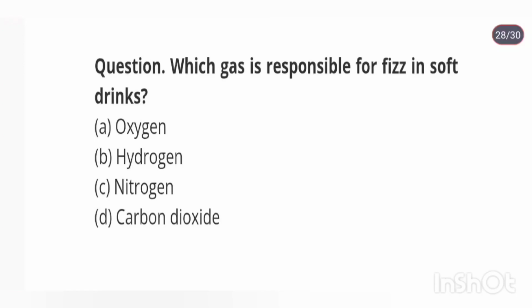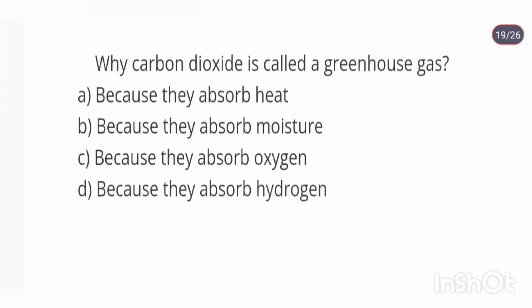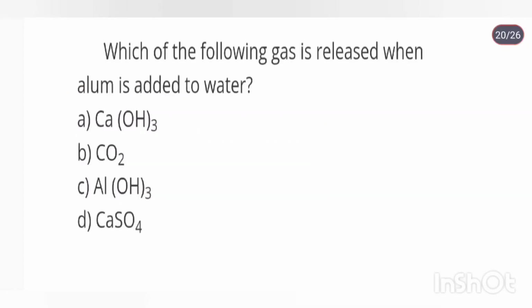Which gas is responsible for fizz in soft drinks? Carbon dioxide. Why is carbon dioxide called a greenhouse gas? Because it absorbs heat. Which of the following gas is released when alum is added to water? Carbon dioxide gas is released when alum is added to water, which is corrosive to metals.